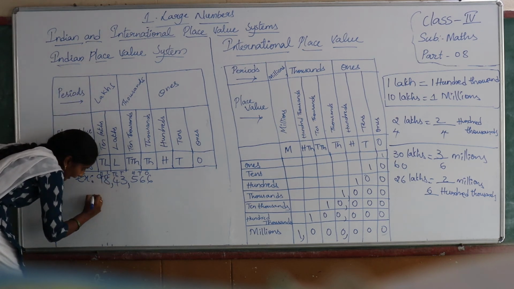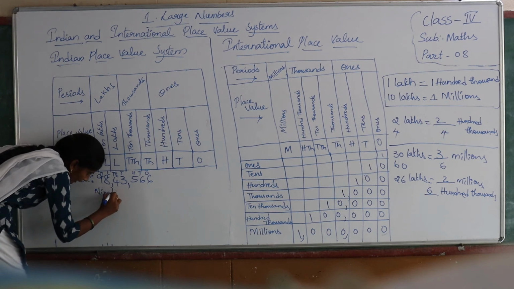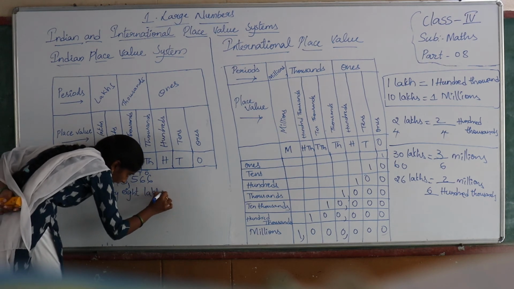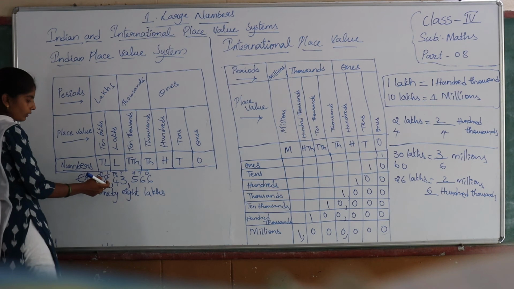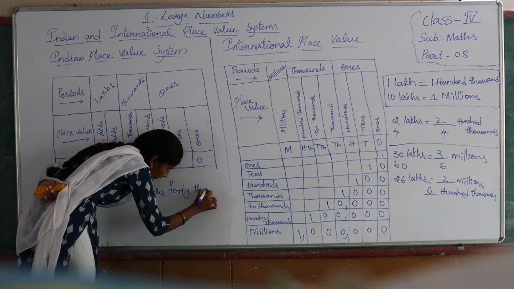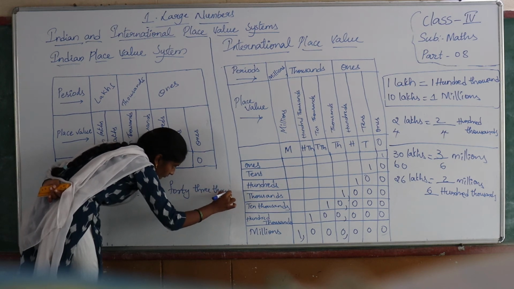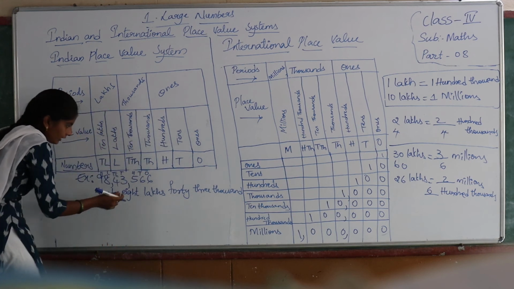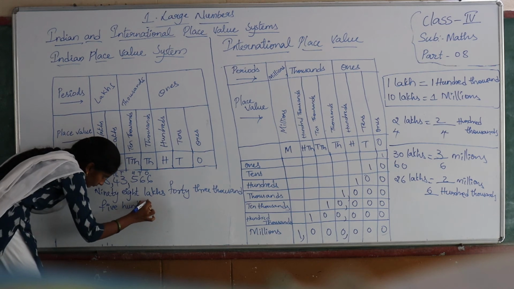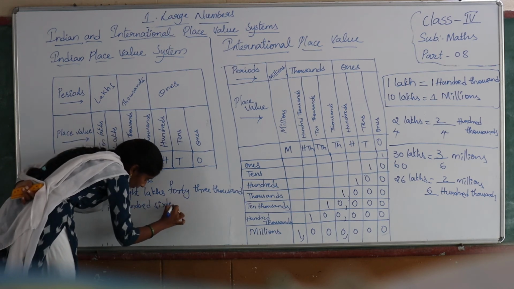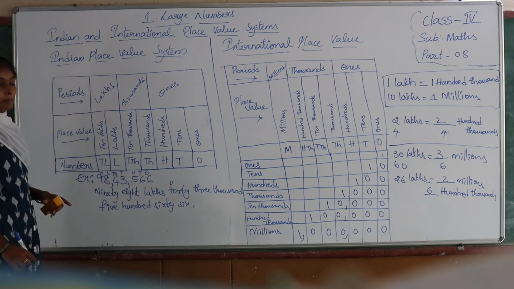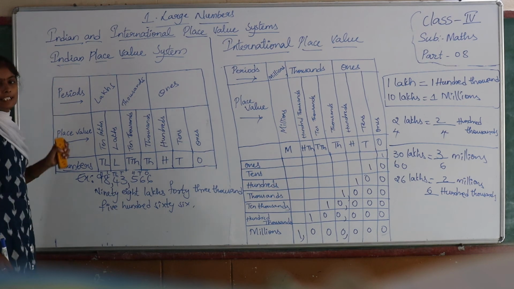So 98, write 98 lakhs. Next, what is the period we have? Thousands. So 43,000. Next, 566. So this is how we write the place value for a 7-digit number. This is under the Indian place value system.